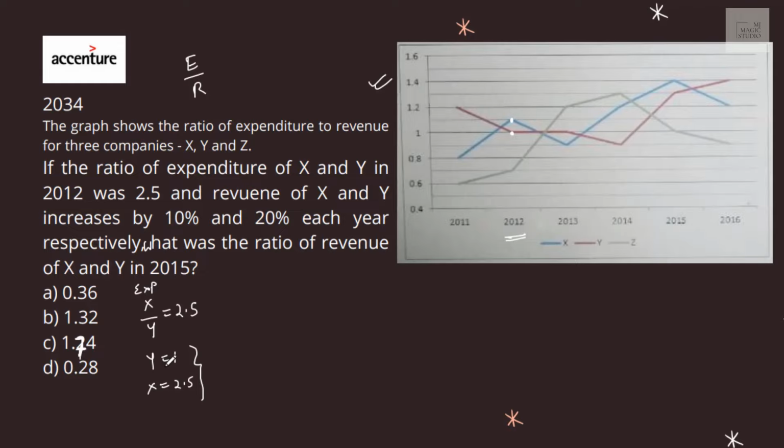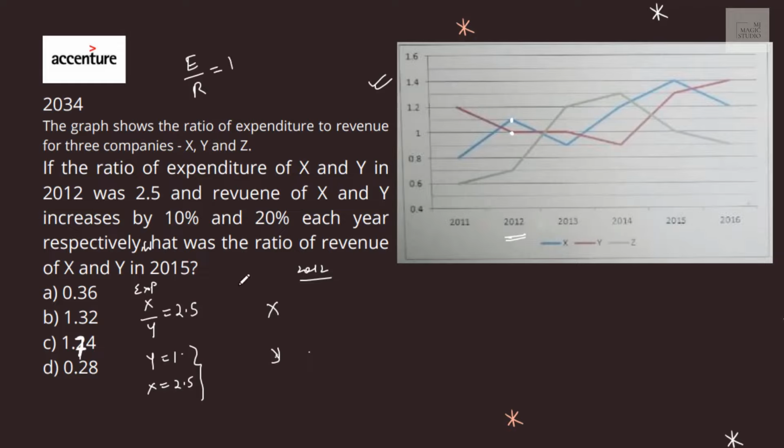So if I take expenses of Y as 1 and the ratio was 2.5, expenses of X as 2.5. Revenue of X and Y increases by 10% and 20% every year. Y ratio is 1. So in 2012, E by R is 1.